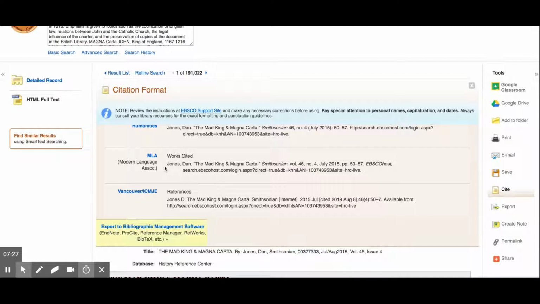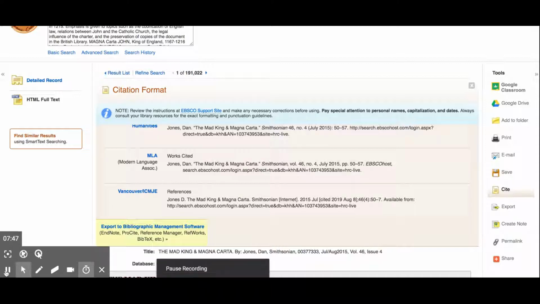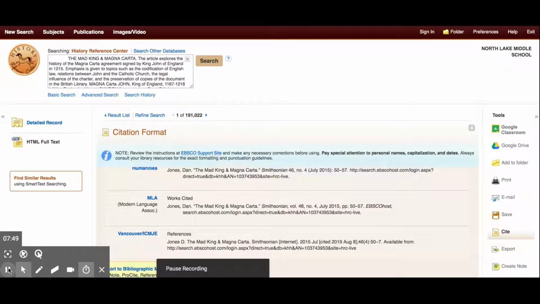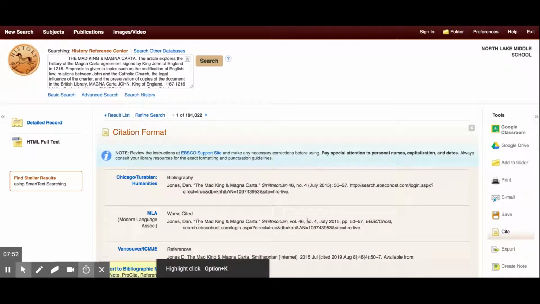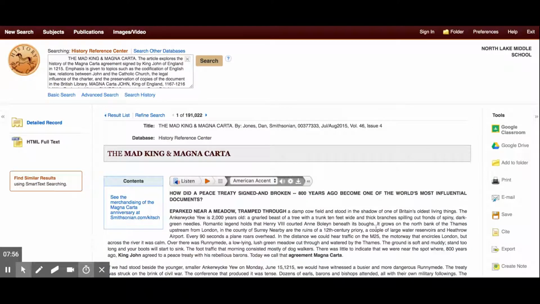Now, obviously, anytime you have a citation that has been created through a computer program, it is really important to check it carefully, and then also think about how you have learned how to cite in your class to make sure that it is accurate, because they are not always accurate here. So you have to check carefully. Now, once you're done checking the citation, if you want to close this down, you just hit that X and it goes right back to the article that you were working on.